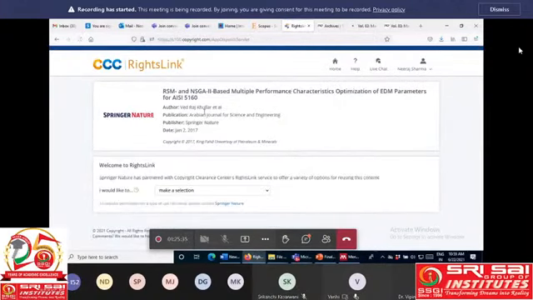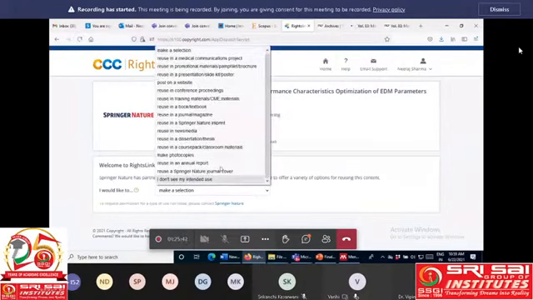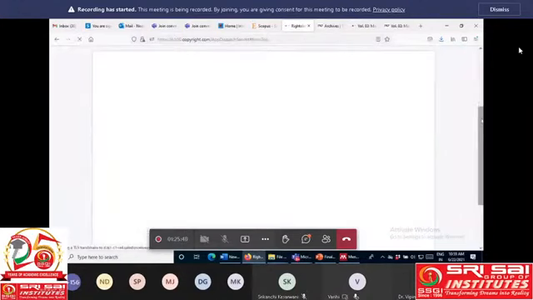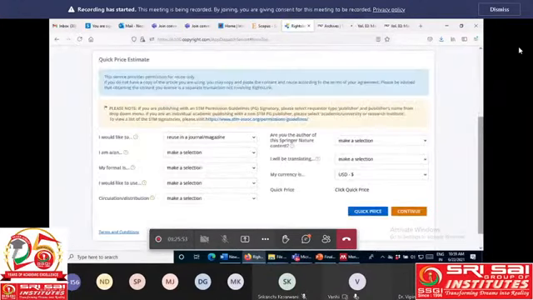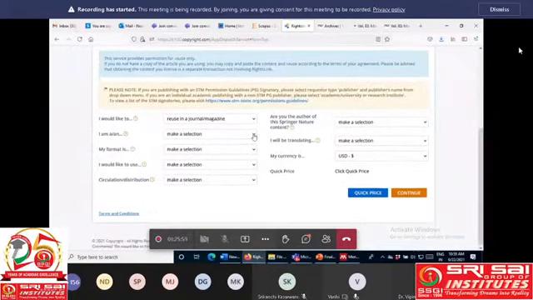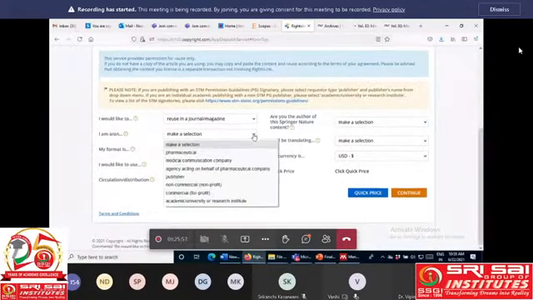I would like to reuse in a journal article or in a magazine, anything. Because you want to communicate your article in a journal, you can take this copyright permission on the basis of that publisher.